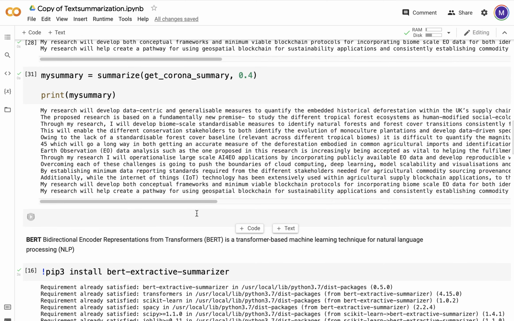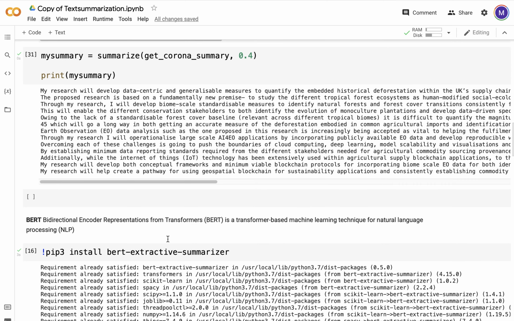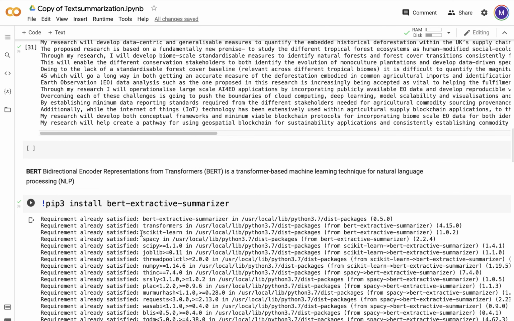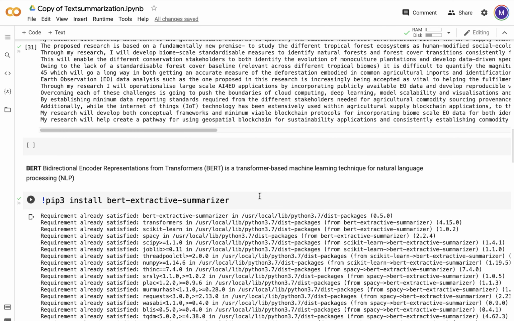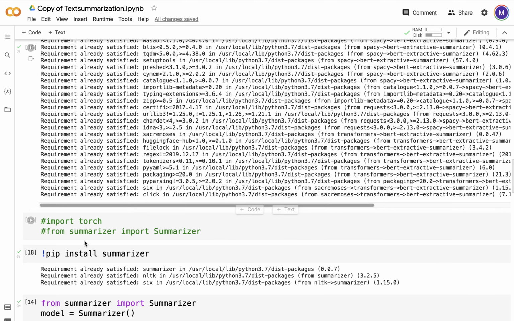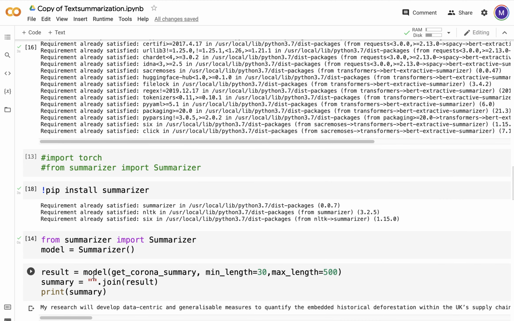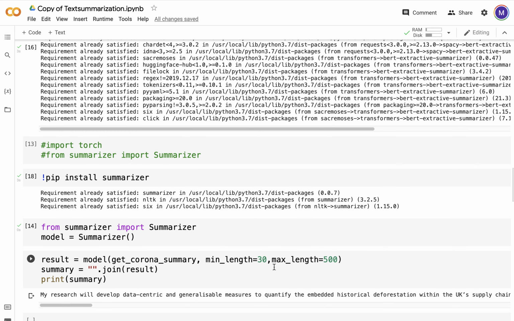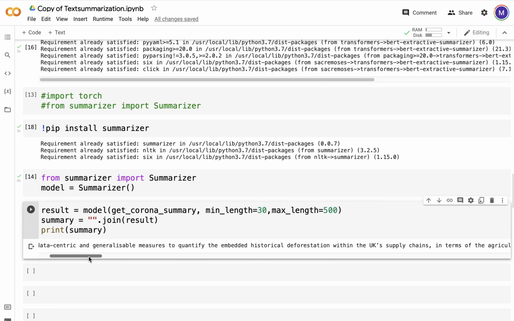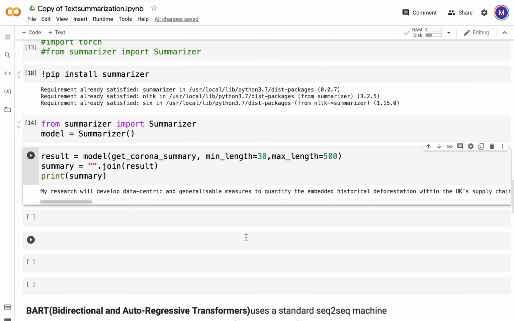Then I had BERT. Now this package hasn't been working very well, but I'm just going to show it to you anyway. When I did it, pip3 install bert. It's a transformer based machine learning technique. Pip install summarizer, from model import summarizer. Again, result equals model, pass in the variable. I want a minimum length 300, maximum 500. My research will develop data-centric and generalizable measures in addition to SDG. So yeah, it starts off pretty well, but it's a much smaller summary.